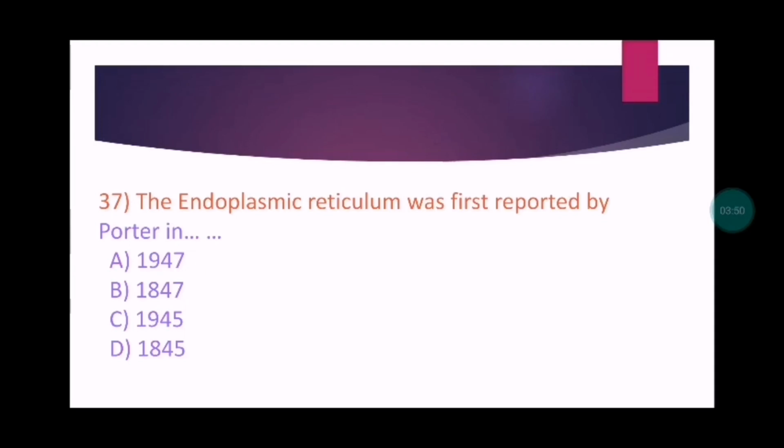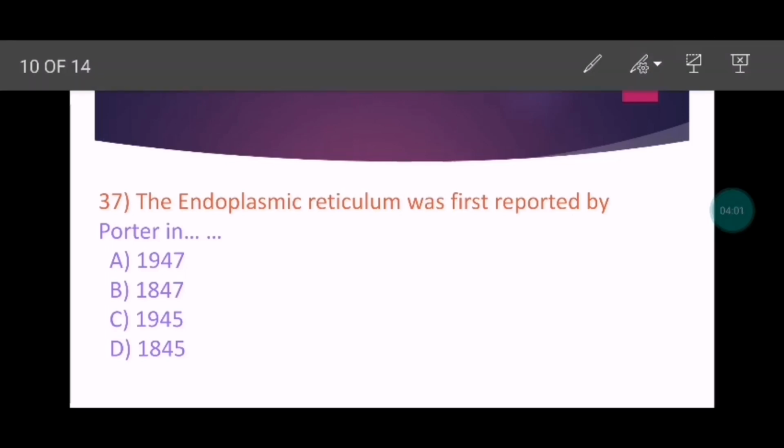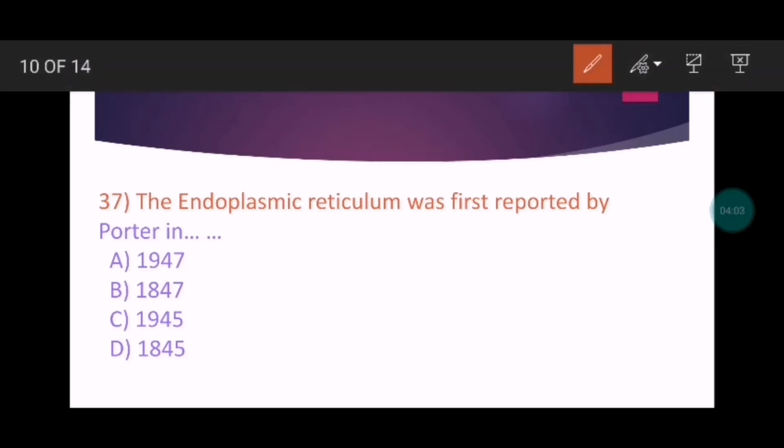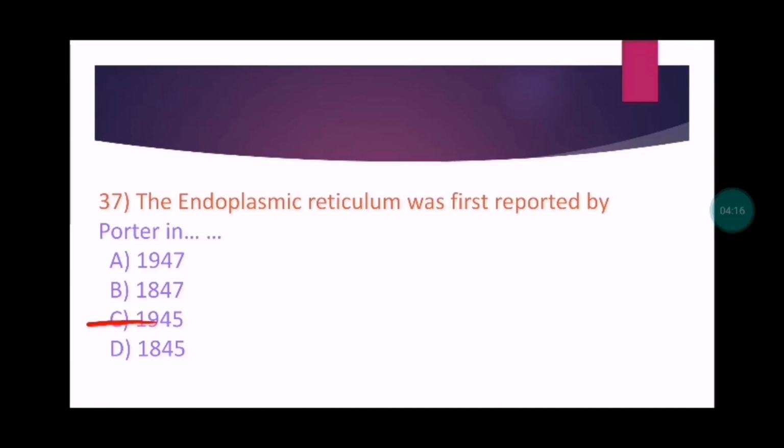The endoplasmic reticulum was first reported by Porter in what year? 1947, 1847, 1945, 1845. The right option is 1945. Now let's move to our next one.